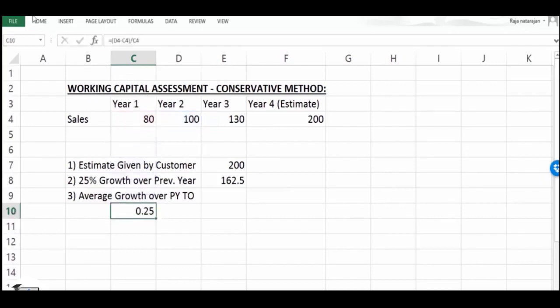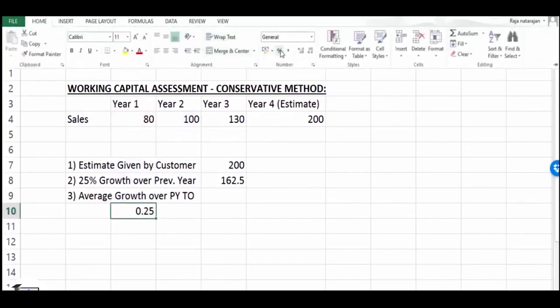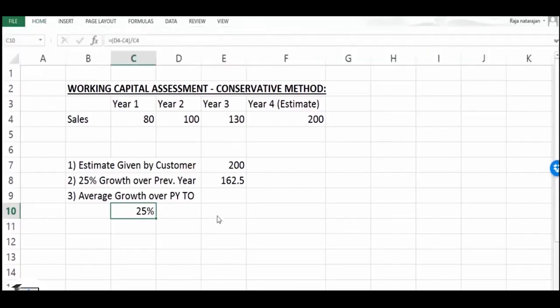So what is the growth here? The growth, if I express it as a percentage, is 25. Similarly, I have to do between year 2 and 3, and very apparently we can see it's a 30% growth, because it is 130 minus 100, 30 over 100, it's 30%. So we have to take into consideration the average growth.